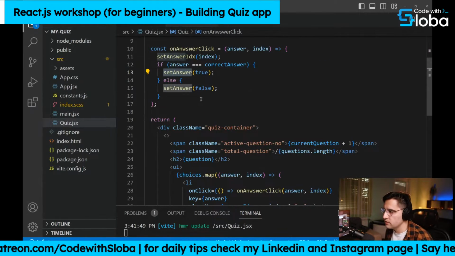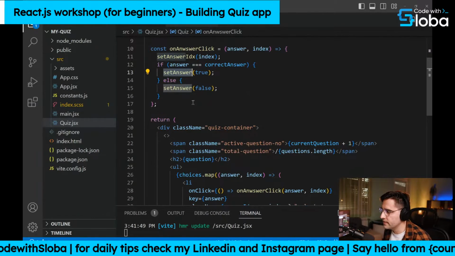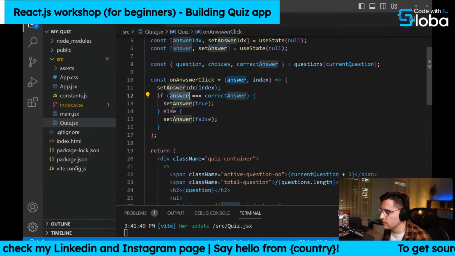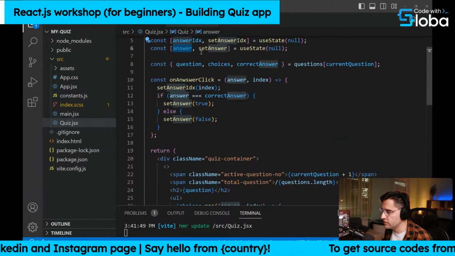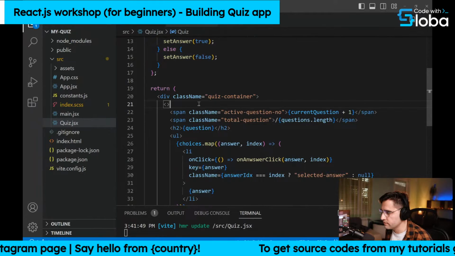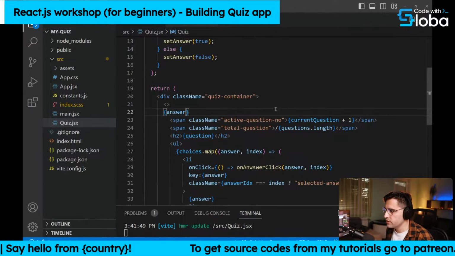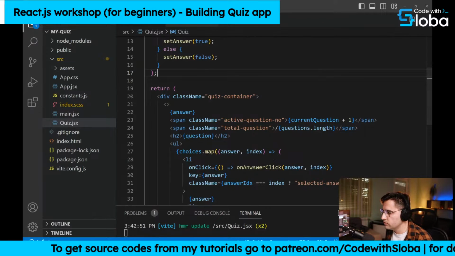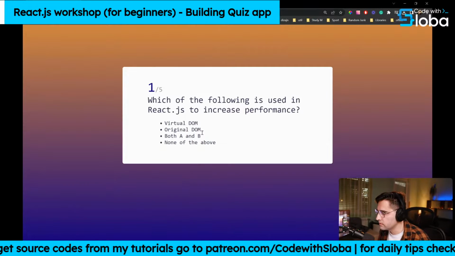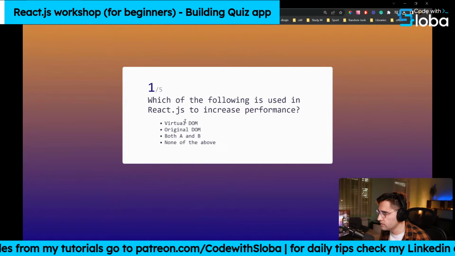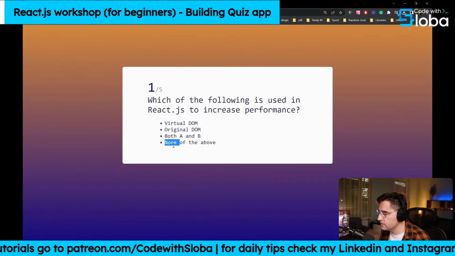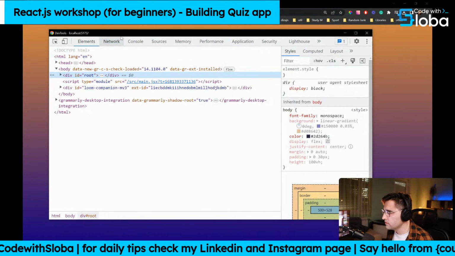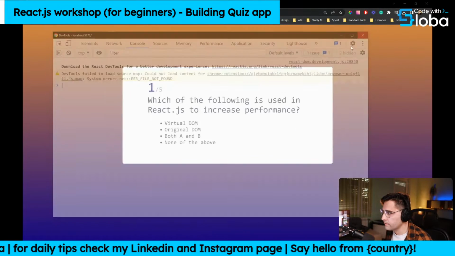So how can we test if our function is working? We can just log the answer or just display it. Inside of our quiz container, we can just render our answer here. And if we go to our DOM here, we can just refresh. And if we click, you can see that it's not getting rendered. If I inspect the tool, I don't have any issues.